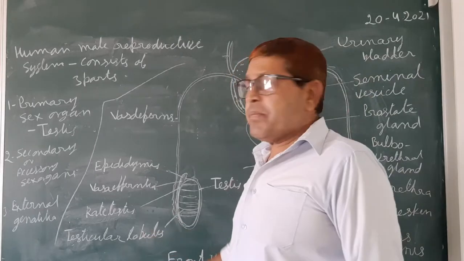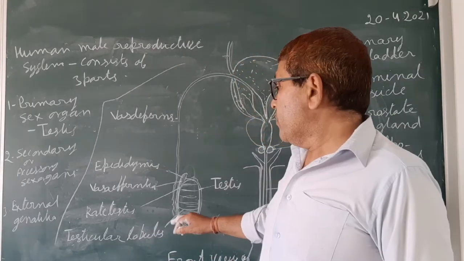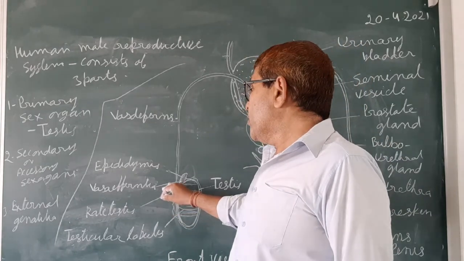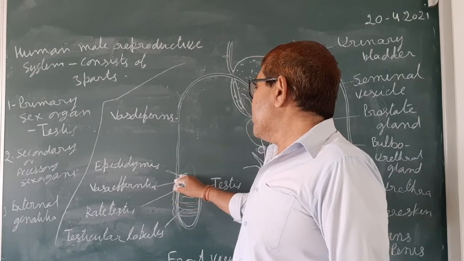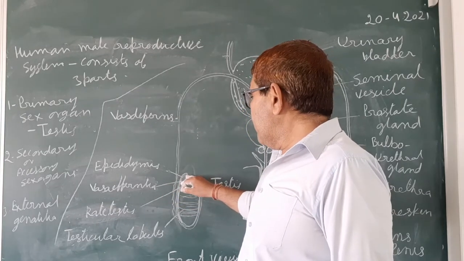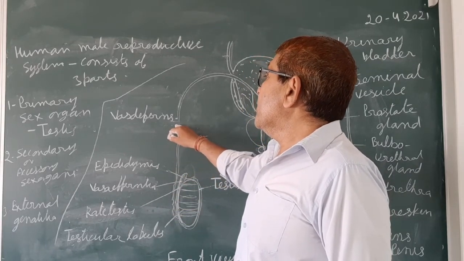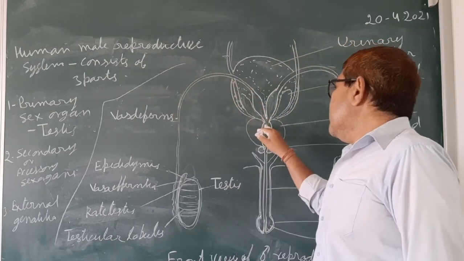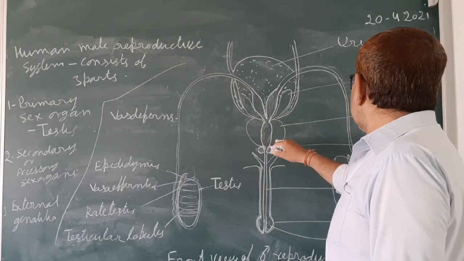These sperms from the testicular tubules enter into the rete testis, and from the rete testis into the vasa efferentia, from the vasa efferentia into the epididymis, and from the epididymis into the vas deferens, and from the vas deferens it ultimately opens into the